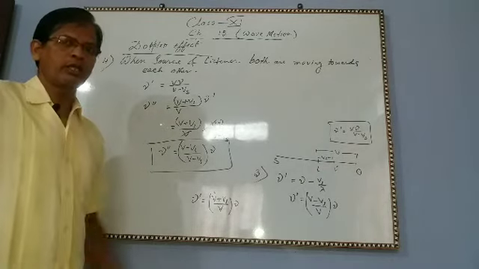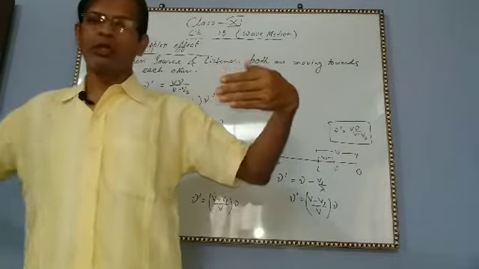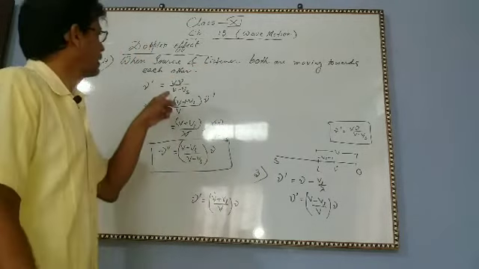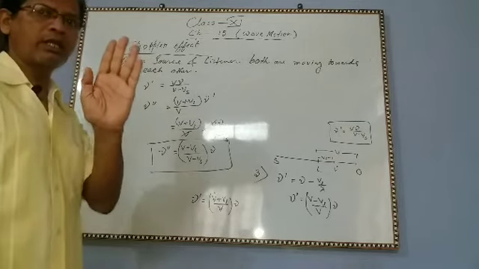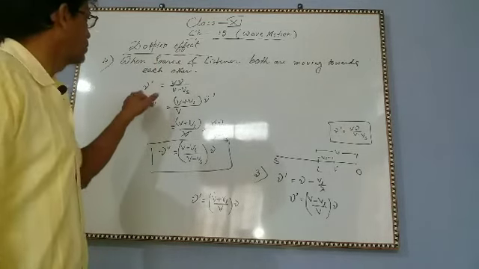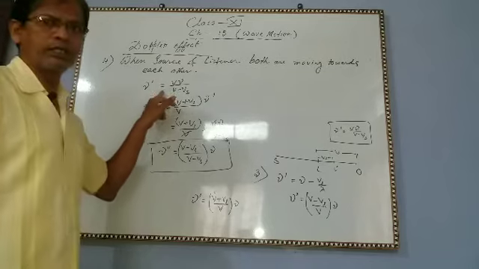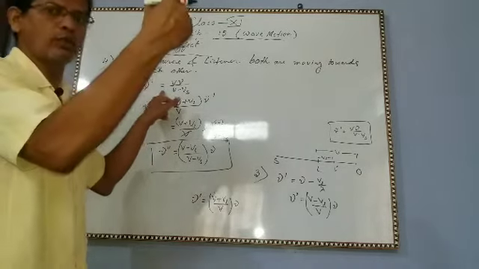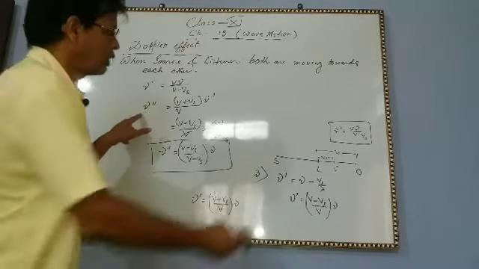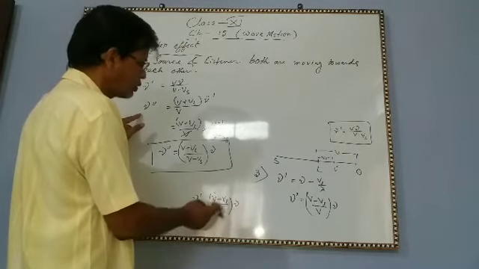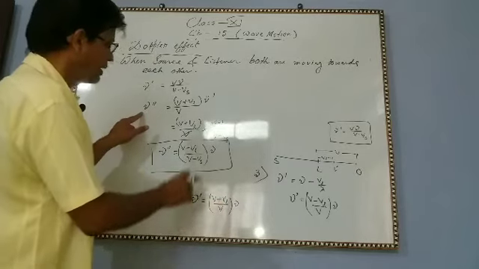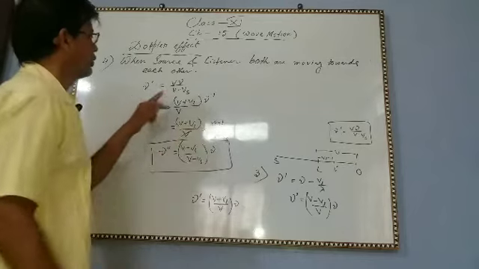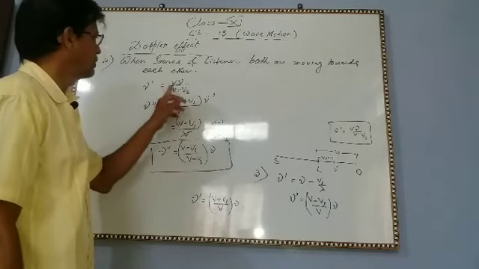In this situation, the train is coming and you are also moving this way. So in the first case we have considered the listener stationary, source moving, so the frequency will be this, and in this apparent frequency the listener is also moving towards the source. So if the listener moves towards the source, what will be the frequency? This.